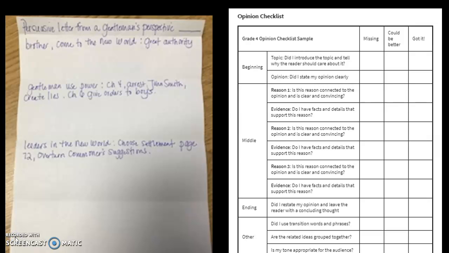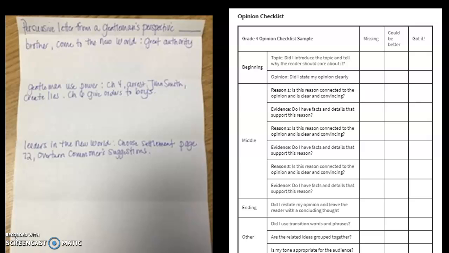Before you begin your draft, you need to check your graphic organizer against the opinion checklist. Let me show you what I mean. First, I need to check my introduction to make sure I've included all of the elements. Let's see, I have stated my opinion and I have given a detail which supports my opinion. I may decide to change that later as we read more, but I think it is good for now.